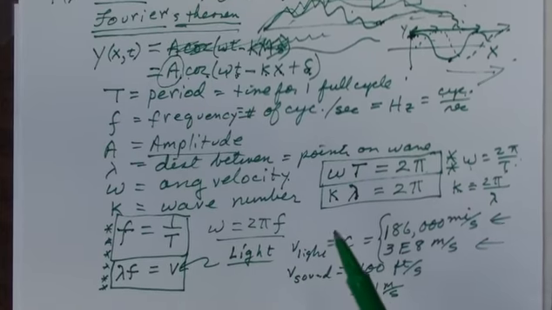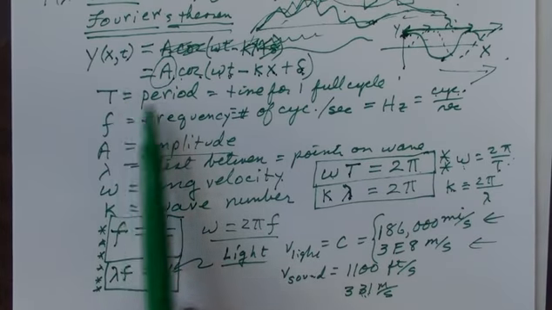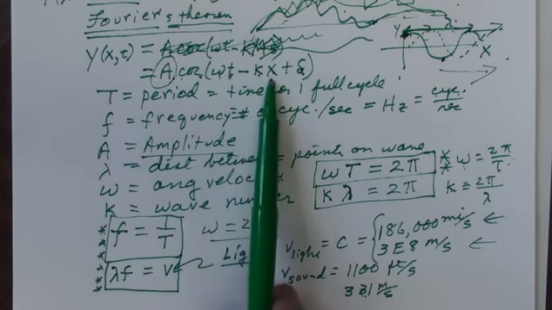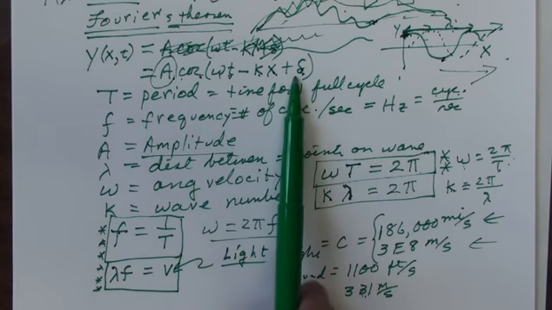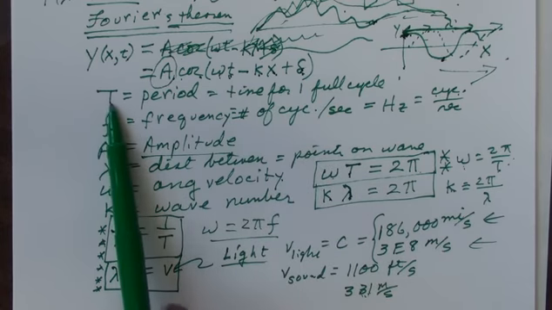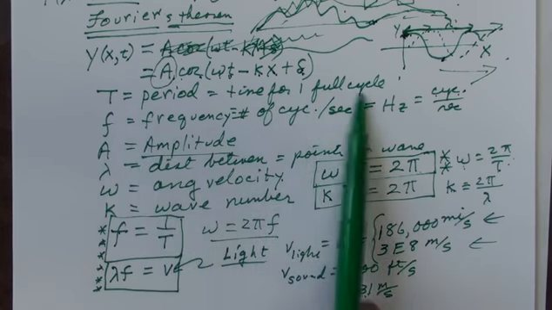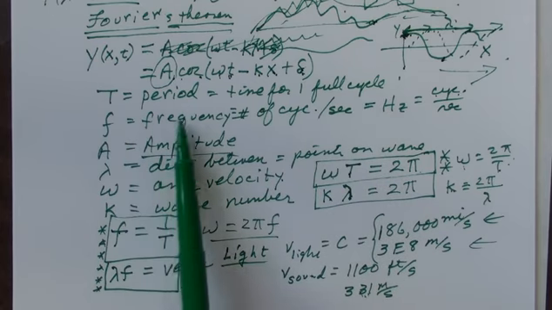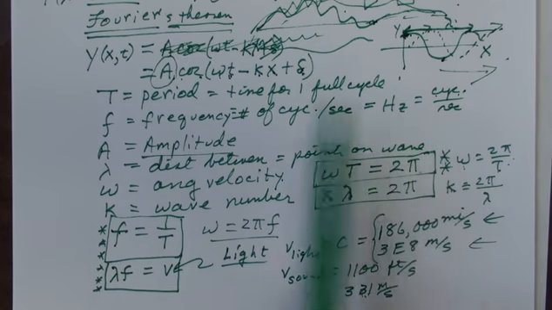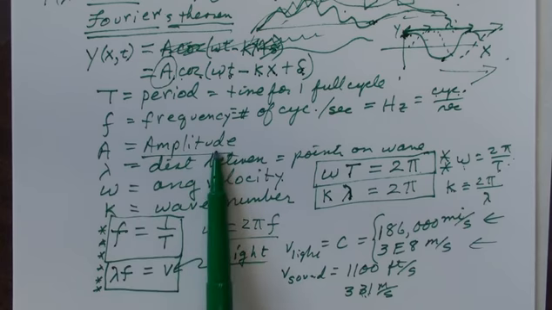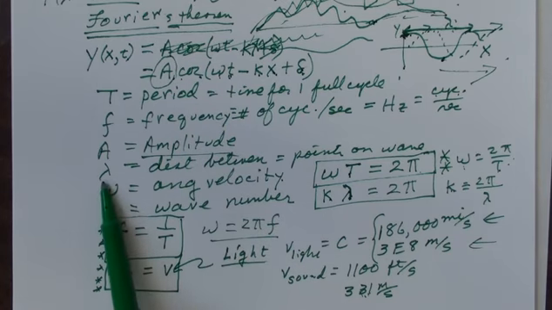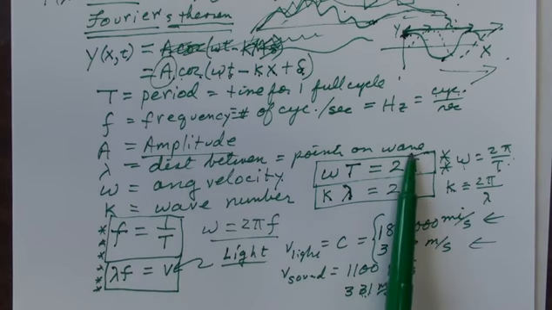So what are our core concepts here? Number one, what is the form of the wave? y is a cosine of omega t minus kx plus delta. If you see that in numerical form, be able to know what you call each one of those things. The period T is the time it takes for one full cycle. The frequency f is the number of cycles in each second, measured in hertz, or cycles per second. Period, of course, is measured in seconds. Amplitude is how high the wave is. It multiplies the cosine. The wavelength is the distance between two equal points on the wave.